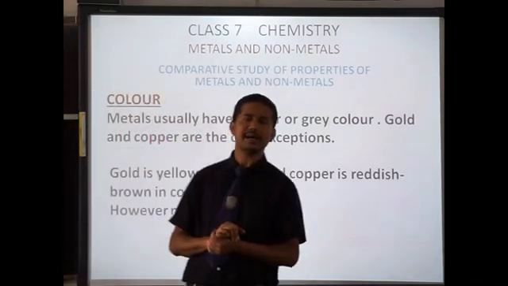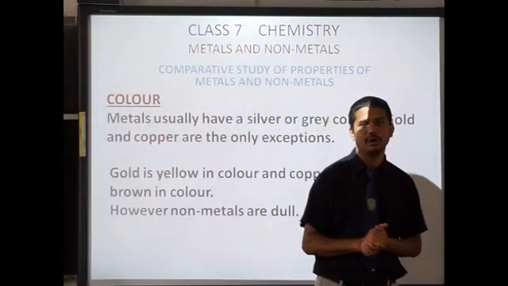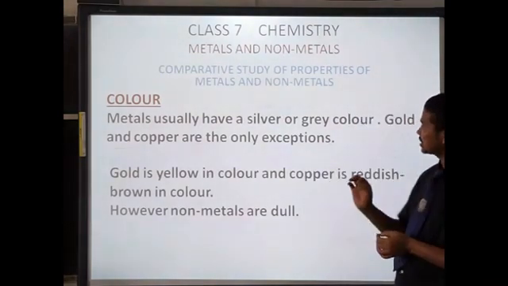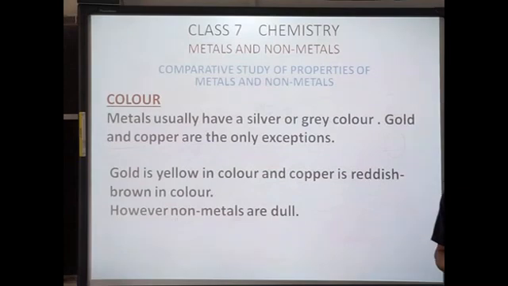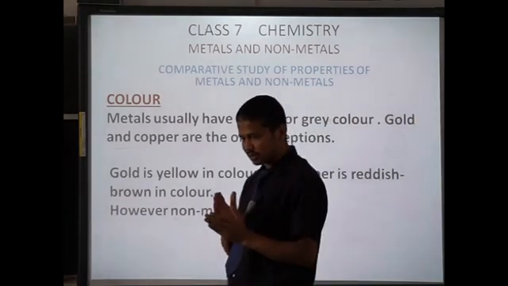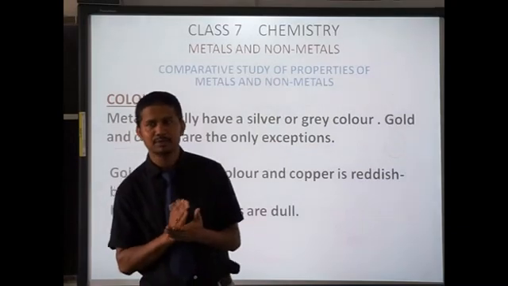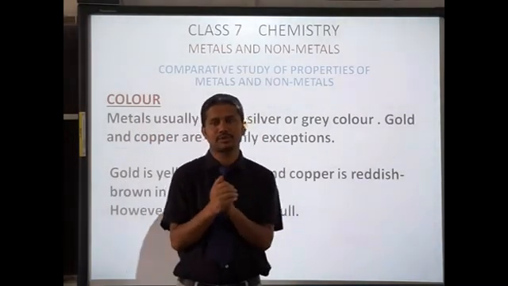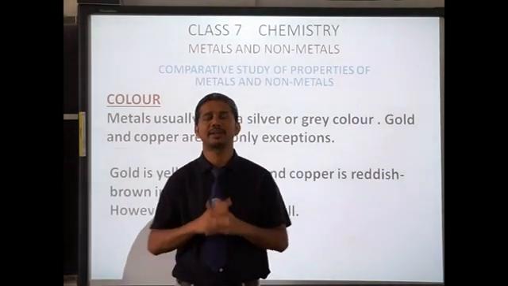Color. Metals are generally silver or grey. Gold and copper are the only exceptions. If you happen to cut iron, the freshly cut portion will be silver in color.